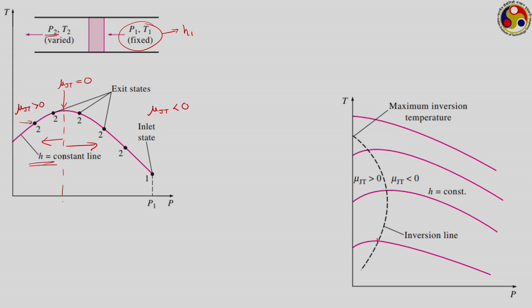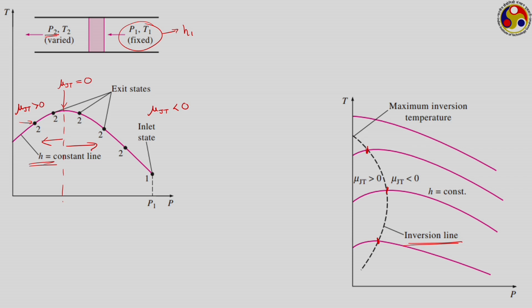So, for the first line we get our inversion here, for the second line we get inversion here, and for a third value of inlet enthalpy we get the inversion somewhere here. If we join all these inversion points, then the line that we get is called the inversion line. So, the inversion line is basically the locus of all these inversion points corresponding to individual inlet enthalpy curves.